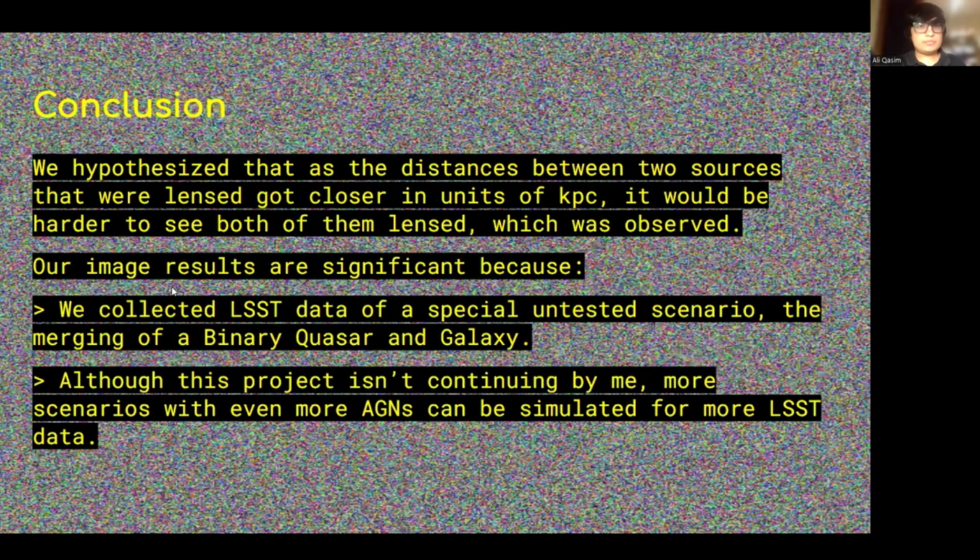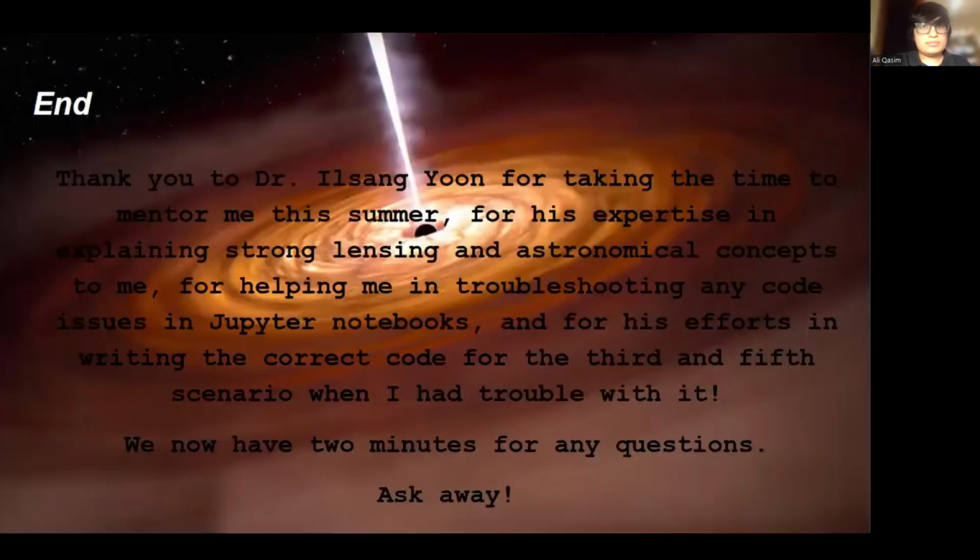So in conclusion, we hypothesized that as the distance between the two sources that were lensed got closer in units of kiloparsec, it would be hard to see both of them lensed, which was observed. Our image results are significant because we collected LSST data of the special and untested scenario, the merging of a binary quasar and a galaxy, adding knowledge to how this event appears when it goes through strong lensing. And although this project isn't continuing by me, more scenarios with even more AGNs can be simulated for LSST data.